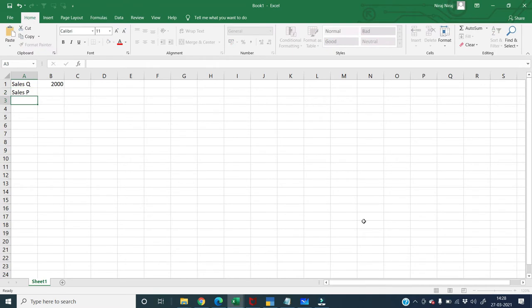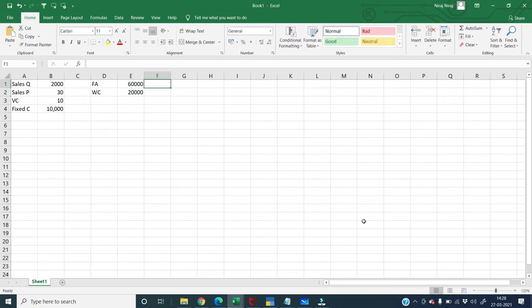Sales price that has been given to me is rupees 30. Variable cost that has been given to me is rupees 10. And fixed cost that has been given to me is rupees 10,000. Other things given to me: I am buying a fixed asset at the start of the year at rupees 60,000. And I am buying a working capital requirement, which is 20,000.